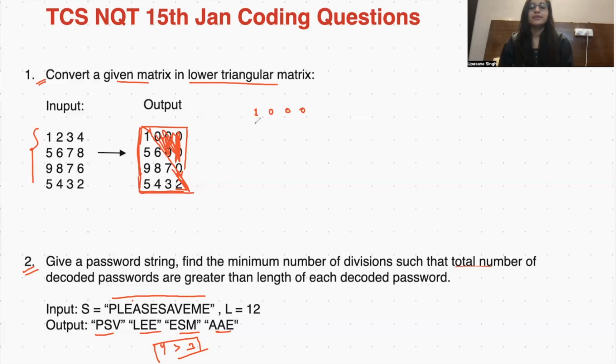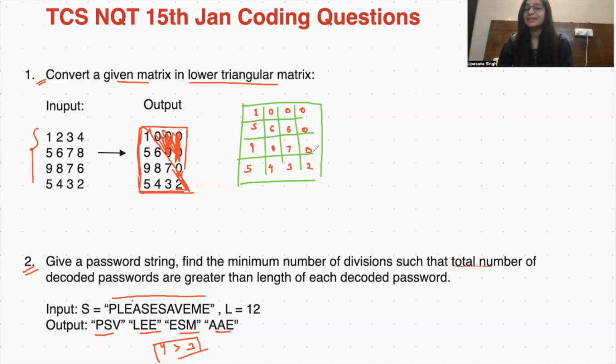This is our matrix, right? 5, 6, 0, 0, then 9, 8, 7. Okay, so this is our matrix. If I see this matrix, can you observe any logic here or anything that is repeating that makes this 0?